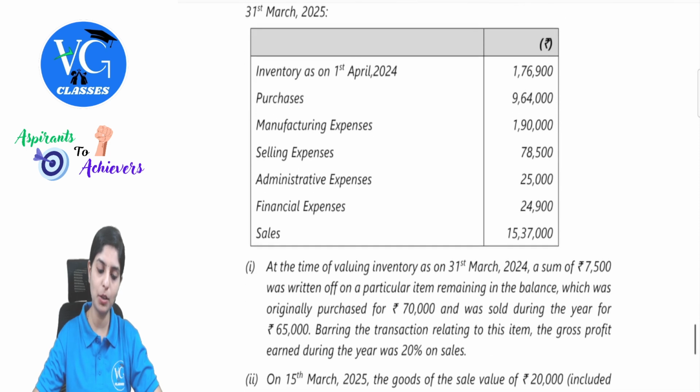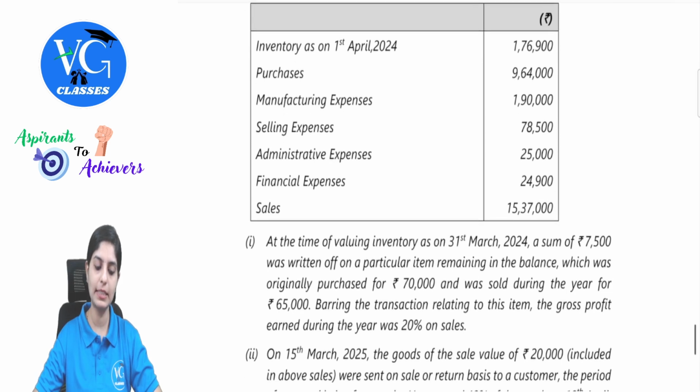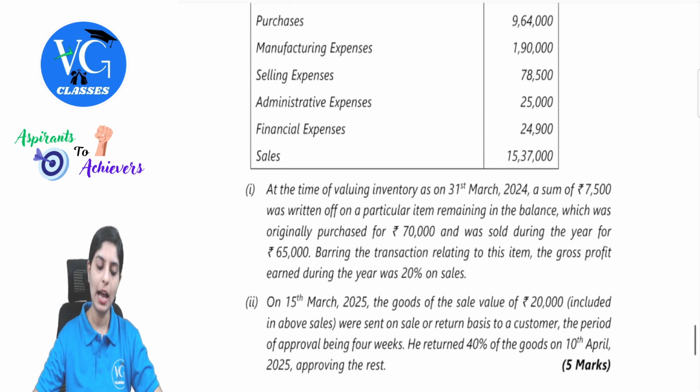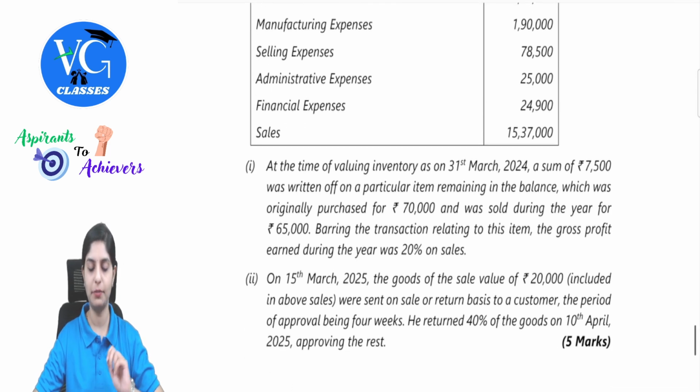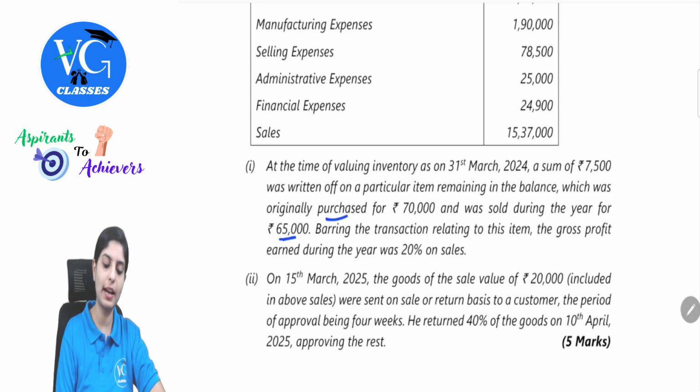Inventory as on 1st April 2024 is given. Purchases, manufacturing expenses, selling expense, administrative, financial expense, sales, all these are available. At the time of valuing inventory as on 31st March, a sum of 7,500 was written off on a particular item, remaining in the balance, which was originally purchased for 70,000 and was sold during the year for 65,000. Barring the transaction relating to this item, the gross profit earned during the year was 20% on sales. So this is just an extra item.